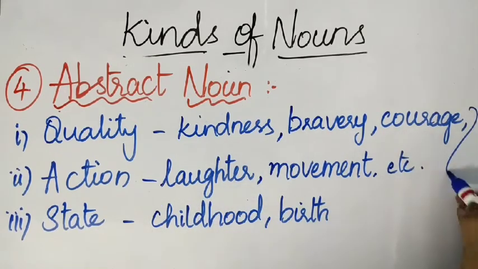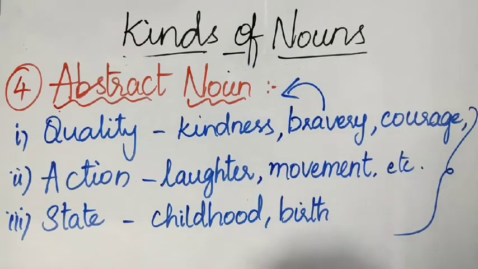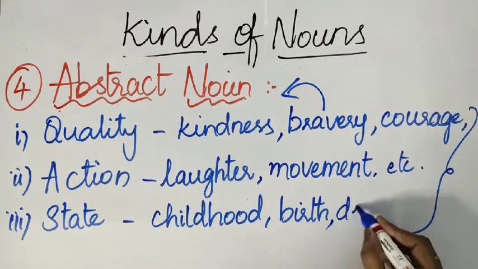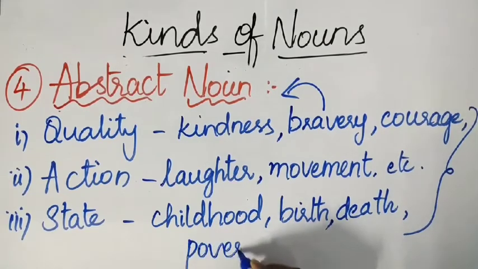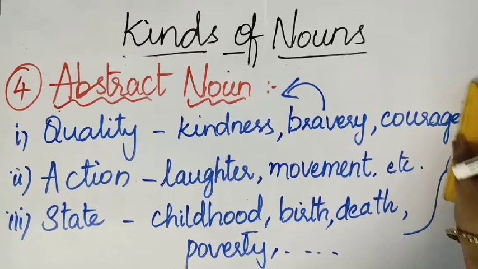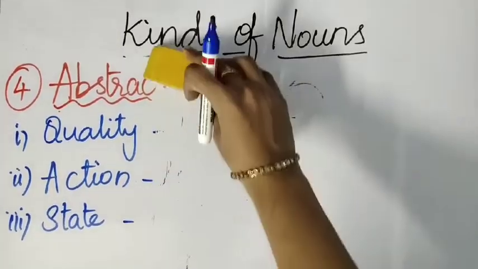And all these together come under abstract noun, students. Okay, many examples are there for this state also, like death, poverty, all these come under state. Okay, many are there. Is it clear about abstract noun, students? Okay, okay. Now, another classification is also done, students.